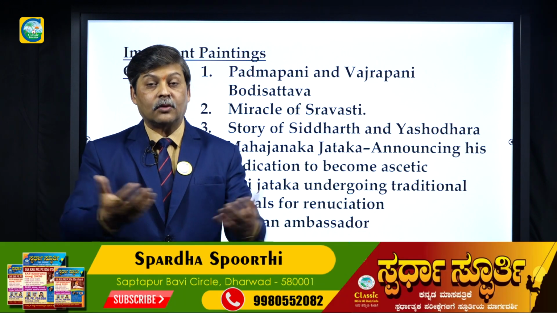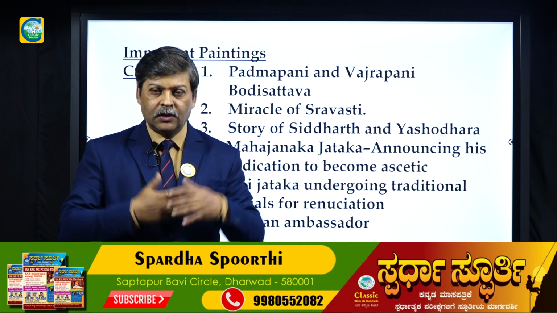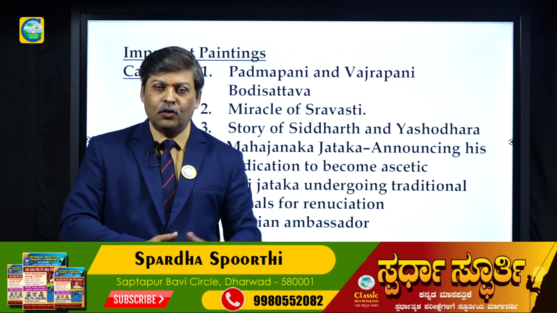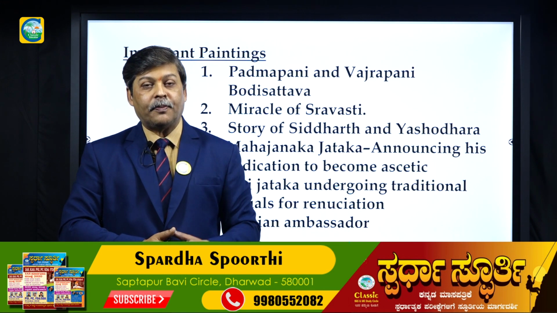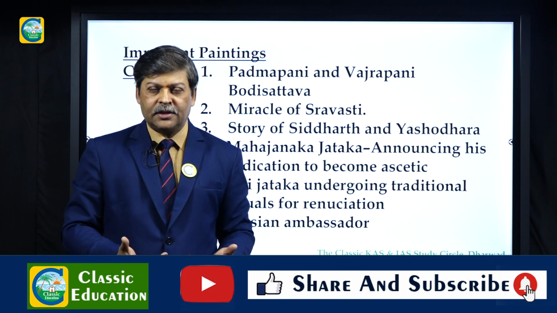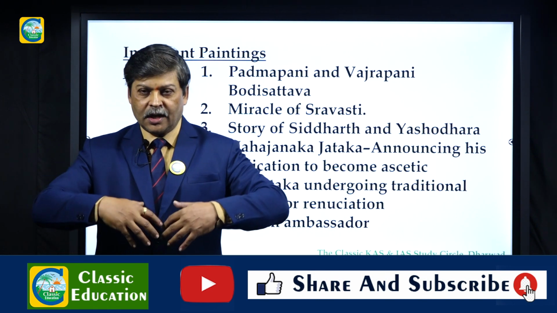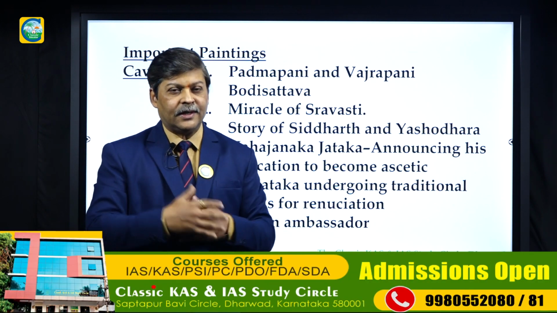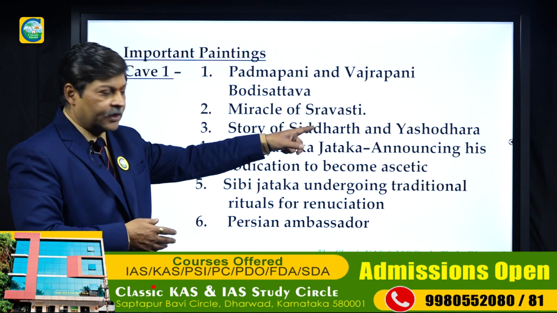They are called the 1000 Buddhas. Like in our Hindu mythology, we have the Vishwarupa of the god Vishnu. In the same way, in Buddhism we have Buddha converting himself into thousands of Buddhas. That is the miracle of Shravasti.